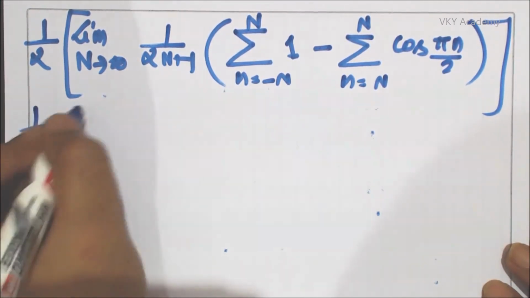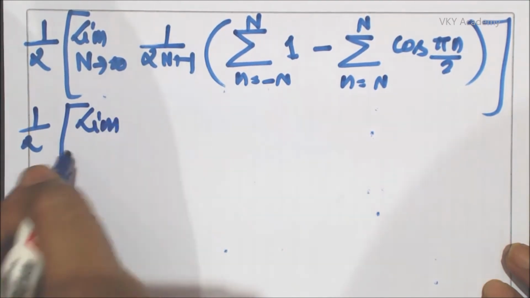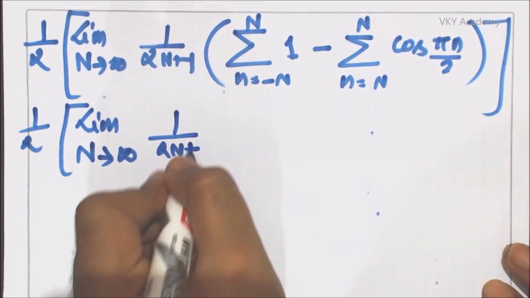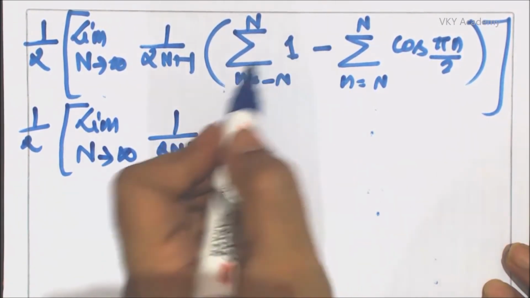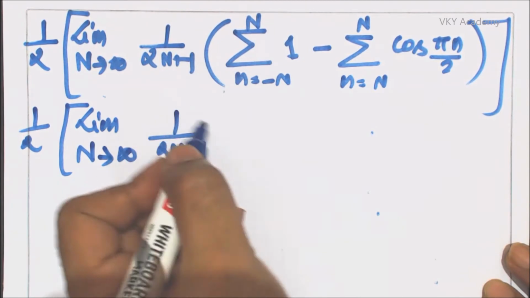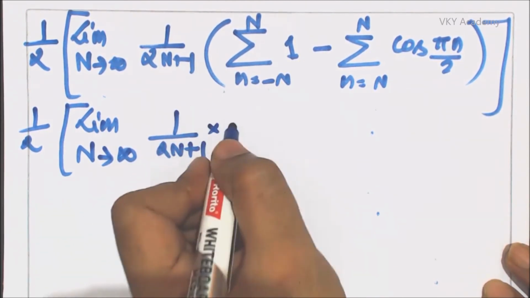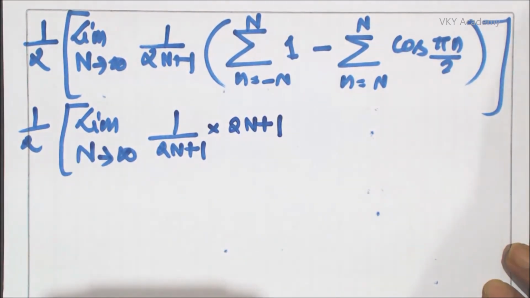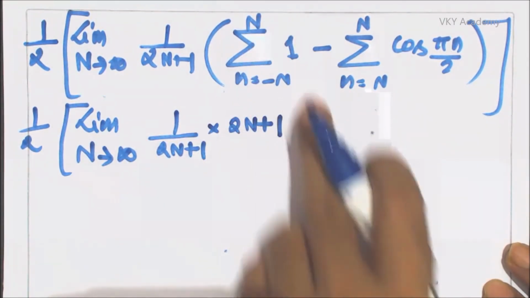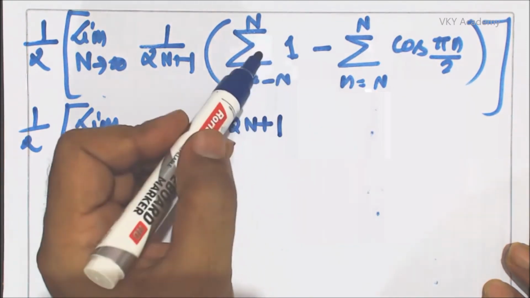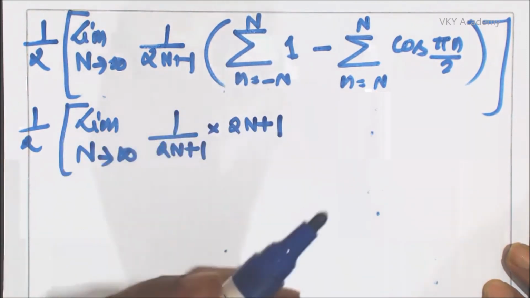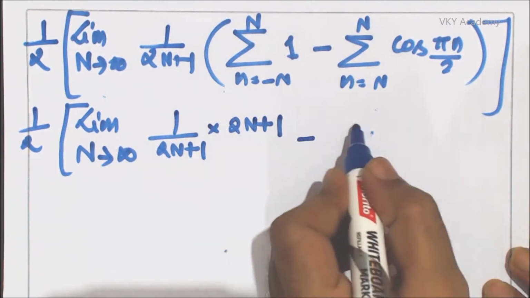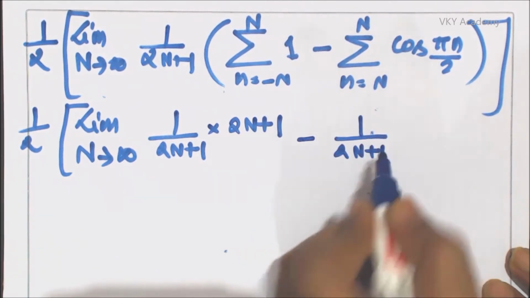Now this is 1 by 2, limit capital N tends to infinity, 1 upon 2N plus 1. Now what will be the value of summation of 1 from minus N to N? It will be 2N plus 1, as we discussed already in the previous session, because from minus N to minus 1 there are N numbers, from 1 to N there are N numbers, and for 0 there is 1 number, so that is 2N plus 1, minus 1 upon 2N plus 1.